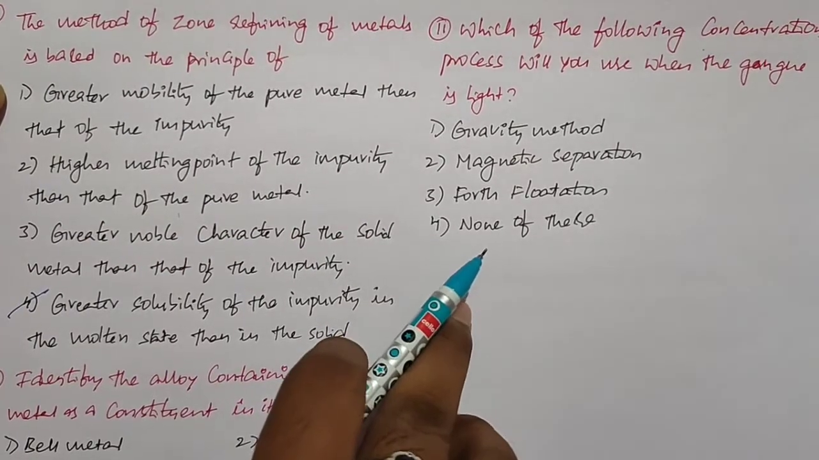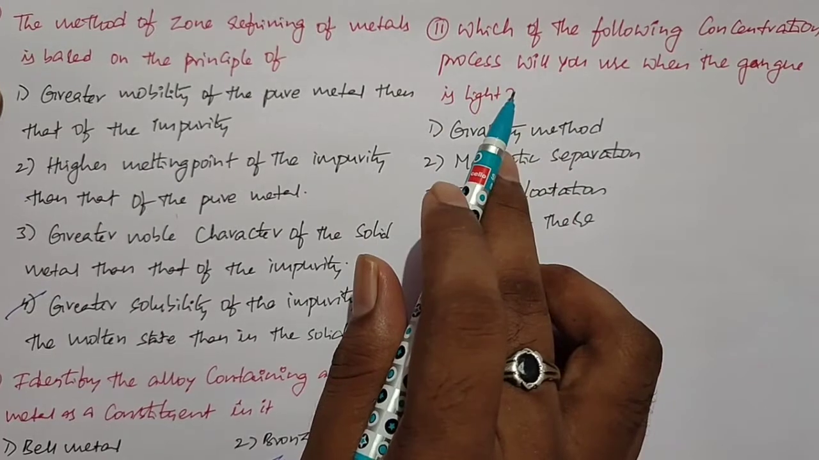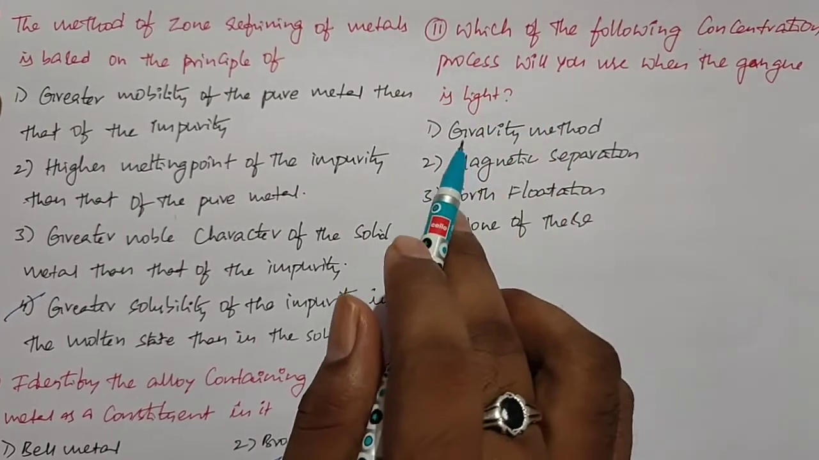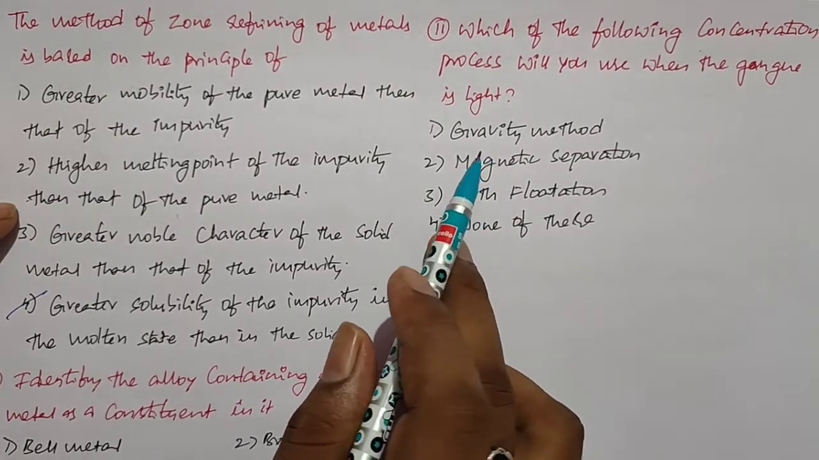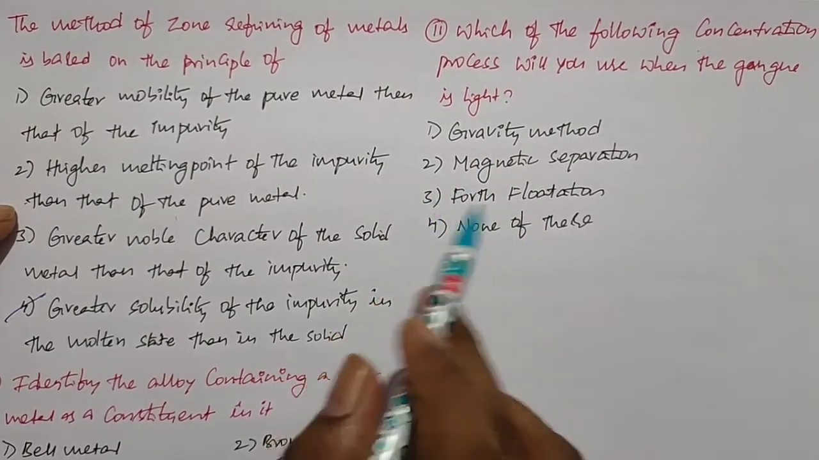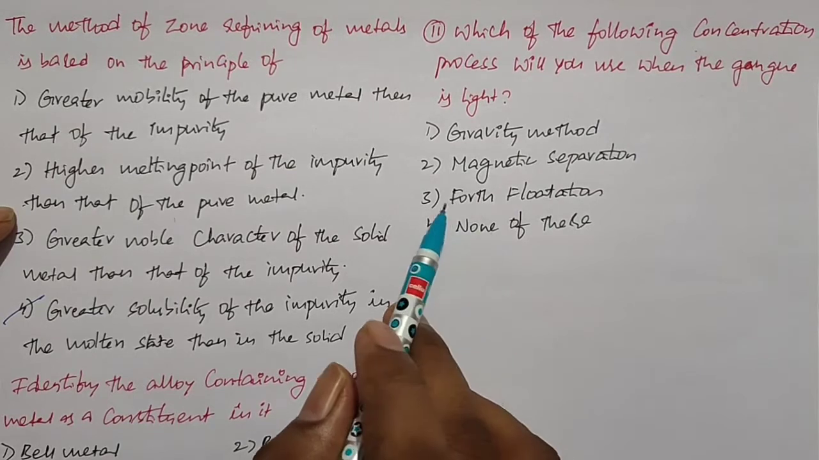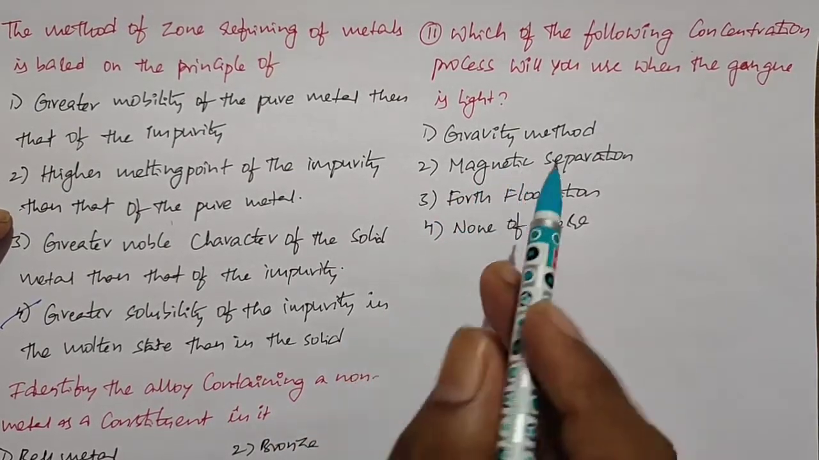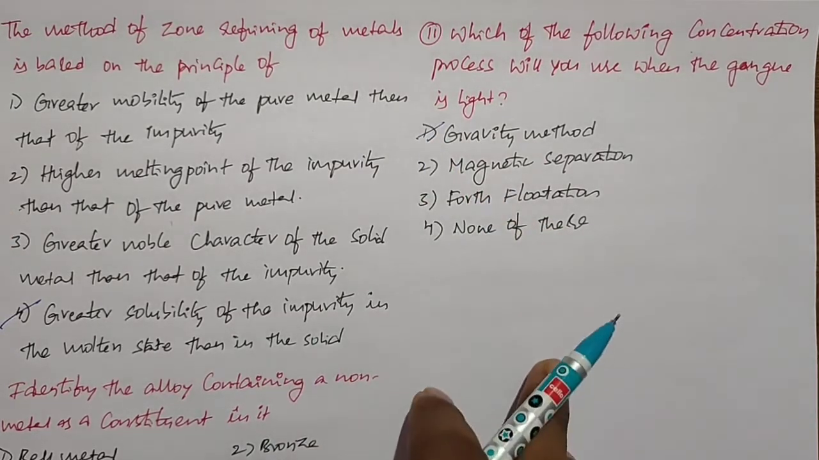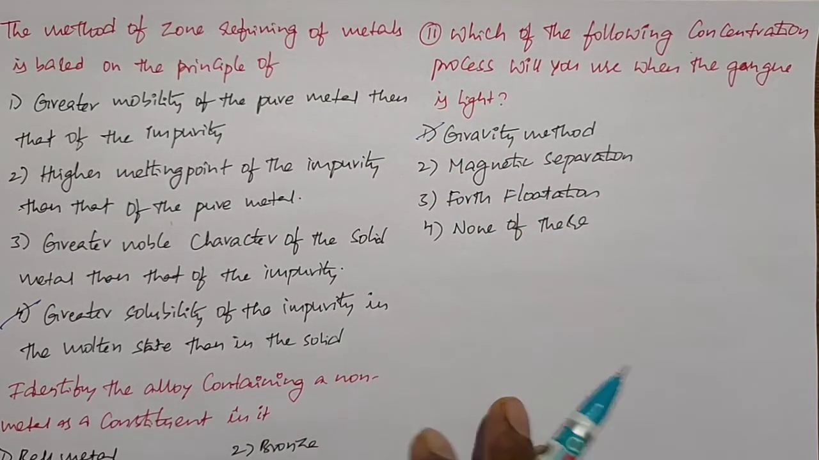Yes, friends, this is the next question. Which of the following concentration processes will you use when the gangue particles are light? So here we have four options: gravity method, magnetic separation, froth flotation, and none of these. So when the gangue particles are lighter than the ore particles, use the gravity method to separate the gangue particles from the ore particles. So first option is the right option.